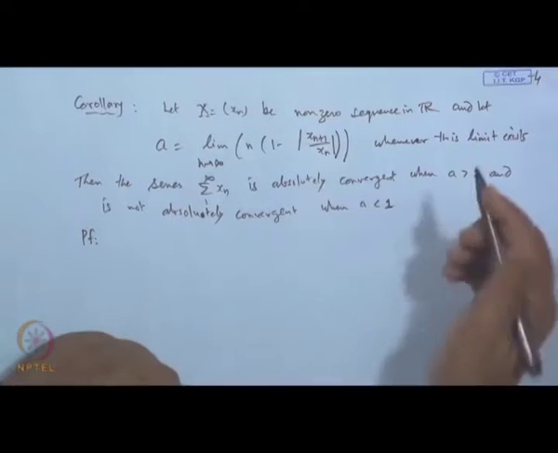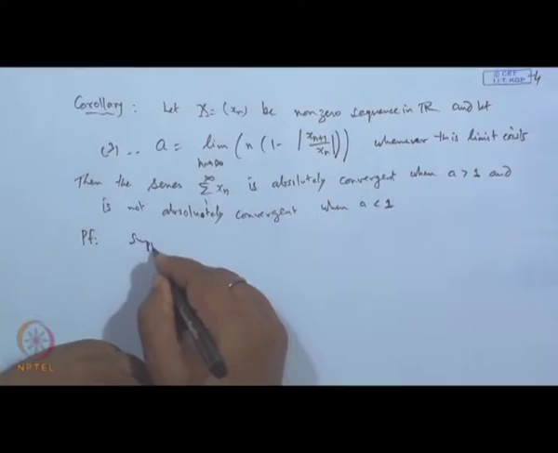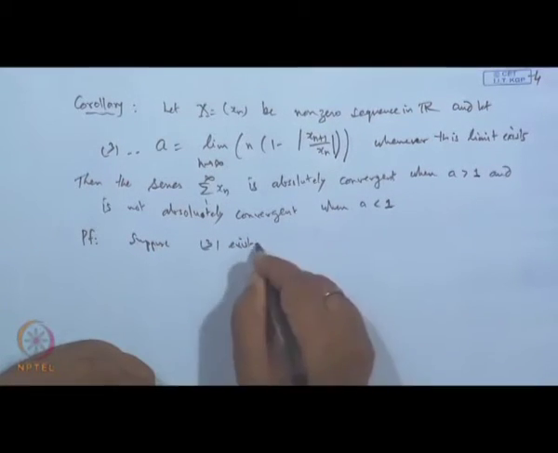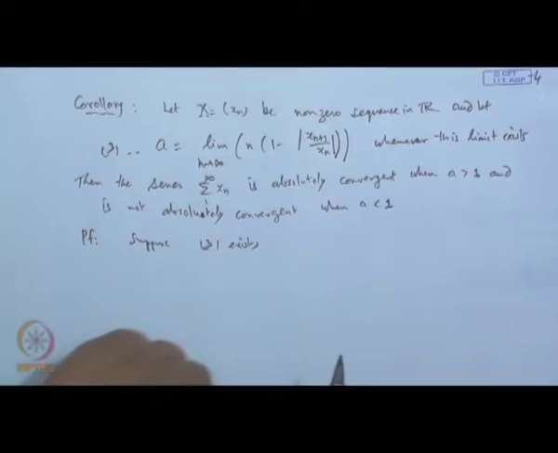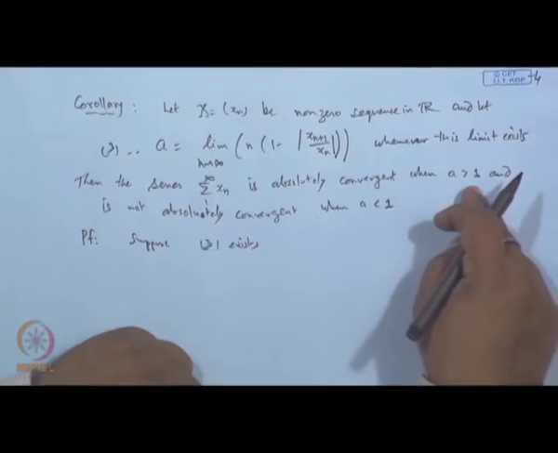Suppose the limit in this, let it be this 3, exists. So, it means the limit of this is A, where A is strictly greater than 1.